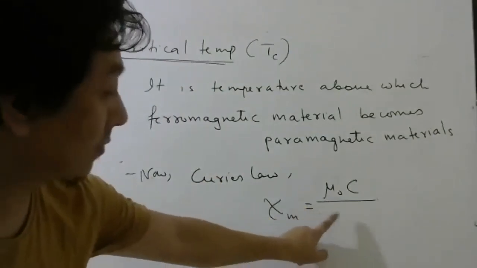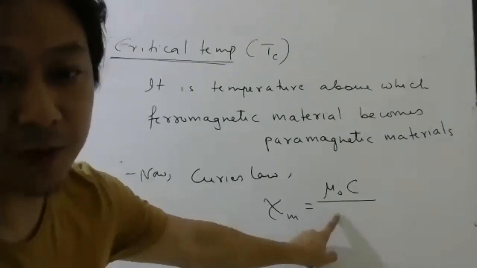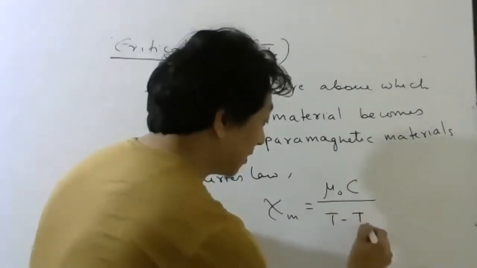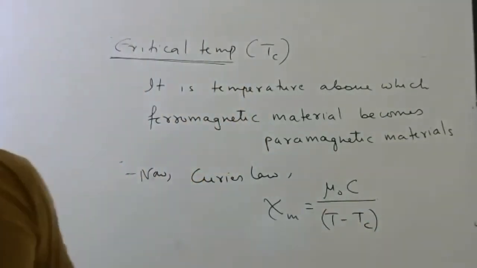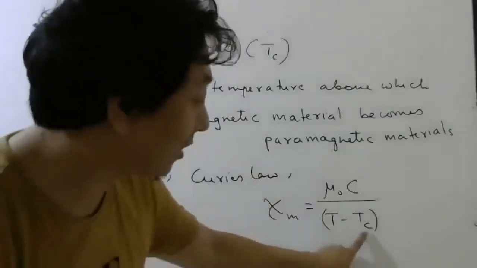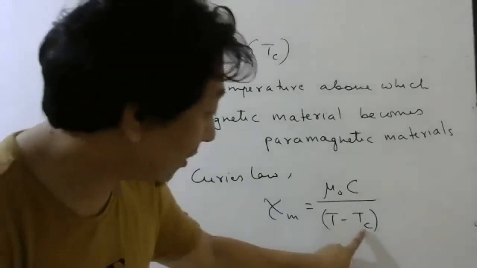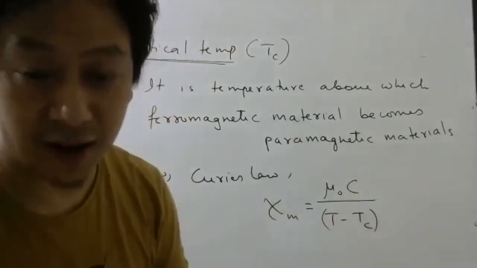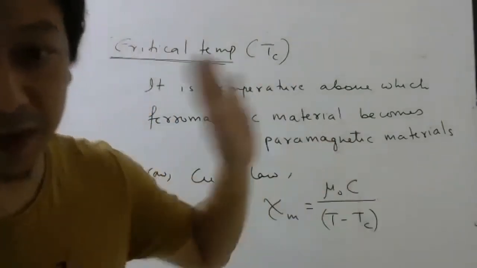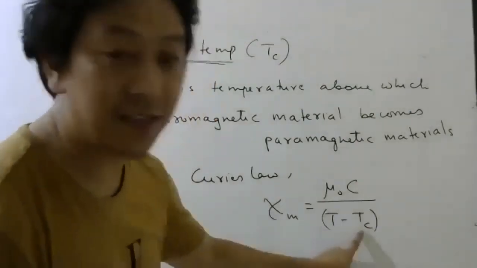Quickly, only 1 minute is there. What did we write here before? T. Now we have to write T minus Tc. Why T minus Tc? Because this law is true only when temperature is greater than critical temperature. Understood or not? Only when T is greater than this, then it becomes para, and once it becomes para, this law will be true for paramagnetic material. Once ferro has become para, that's why this minus Tc is important.